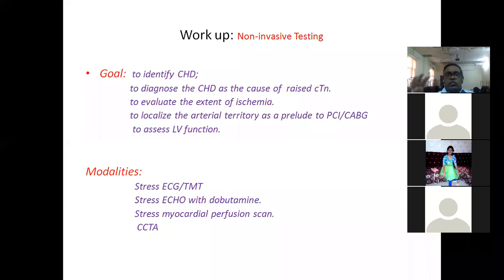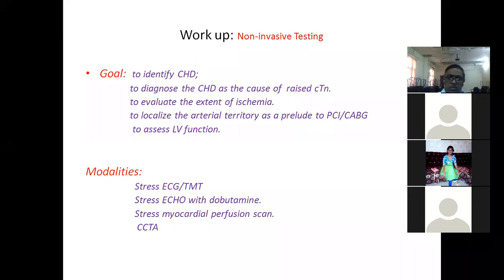What are the methods available for this? Number one is stress ECG or treadmill test. If the patient is asymptomatic and not having any risk factors like LV dysfunction, and if the ECG is normal, the patient may be subjected to a treadmill test, if not otherwise contraindicated. Before stage 3 of the Bruce protocol, if the patient develops ST changes, this suggests probably it's a severe case of ACS, non-ST segment elevation MI.